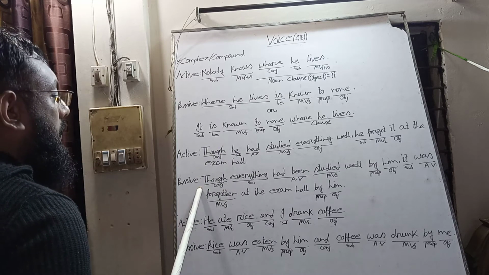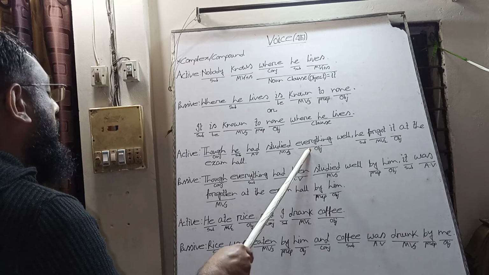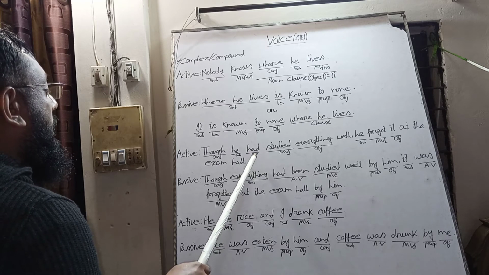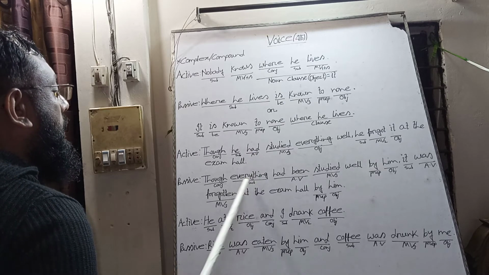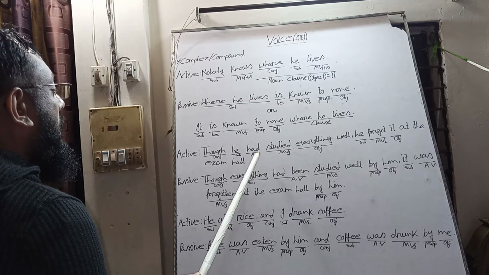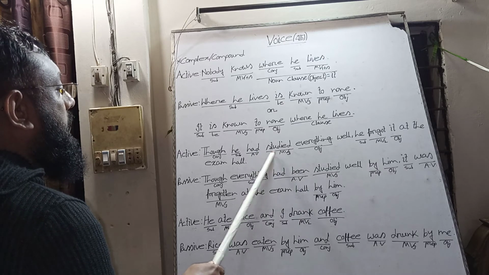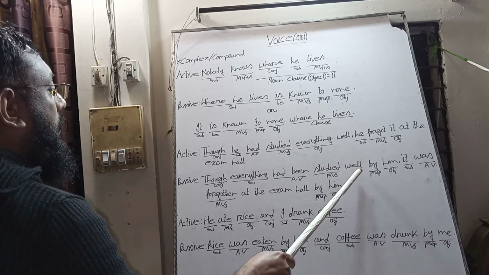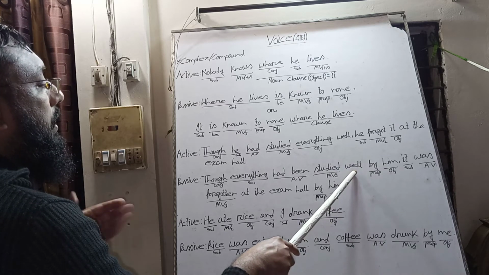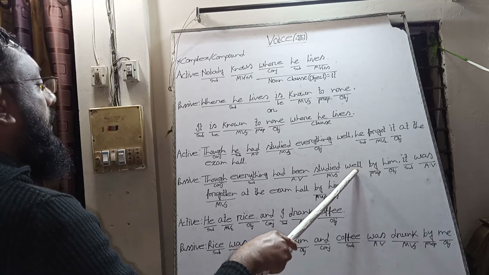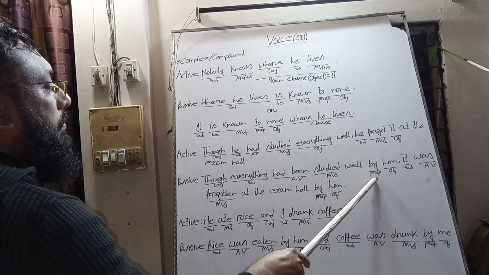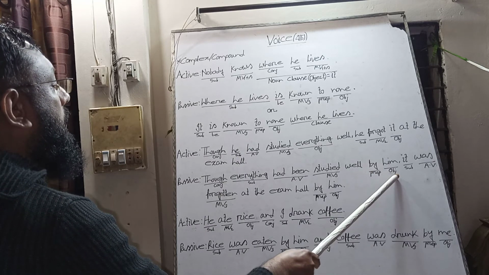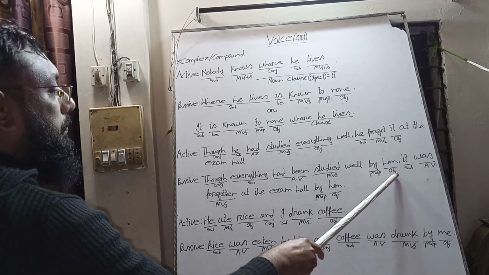We take the conjunction, everything is the object in the active voice and it will be the subject in the passive voice. We find had, so it will be had been, and the past participle of the main verb studied, and we write the other words, and then we take the preposition by and the subject will be the object of by, from he to him.